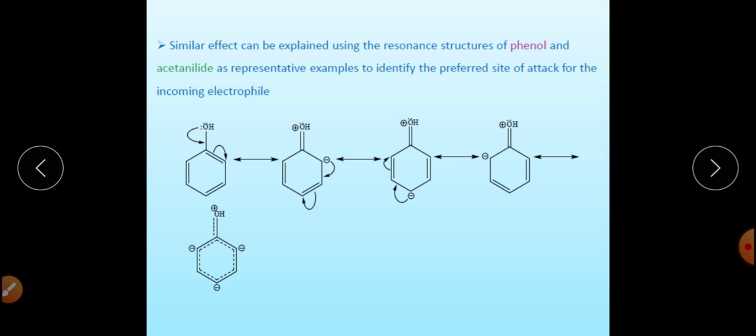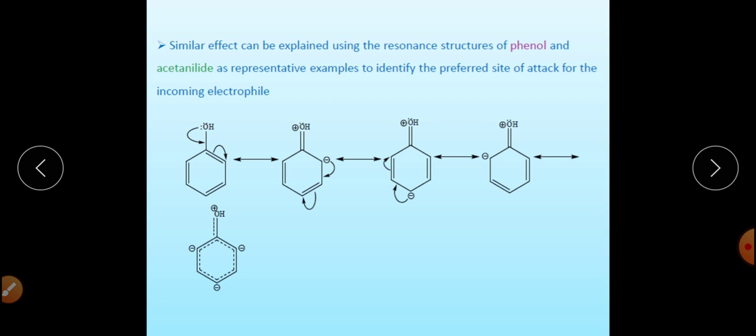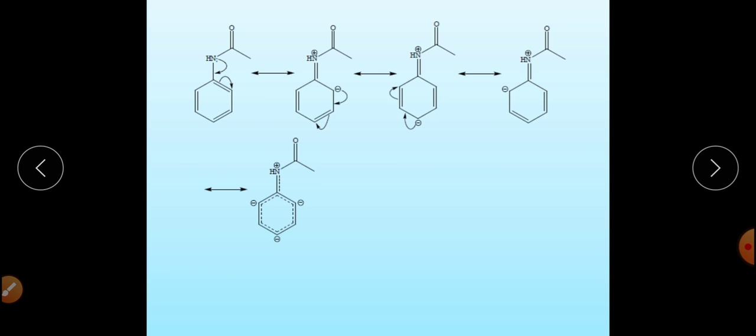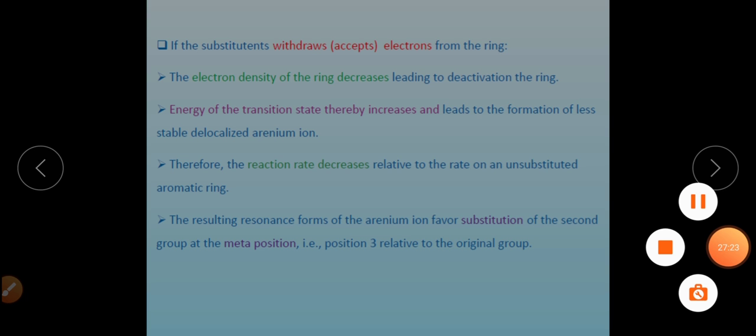In my next class, we will discuss how it activates the ring, but to a lesser extent. A similar energy profile diagram will be obtained in the case of the hydroxyl group as well as for NHR, NR2 and NH2. So that's all about today's class, and tomorrow we will discuss the deactivators, that is, the meta directors.